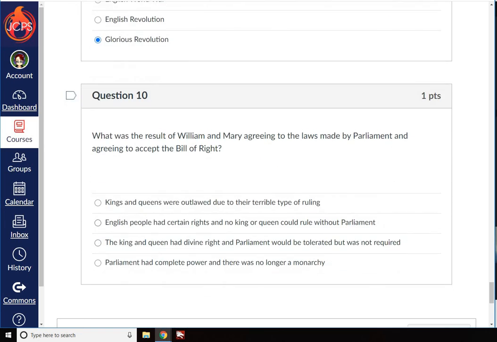And number 10, what was the result of agreeing to the laws made by Parliament, agreeing to accept the Bill of Rights? English people had certain rights and no king could rule without Parliament. I do believe it's that one. Yeah, English people had certain rights and no king or queen could rule without Parliament.